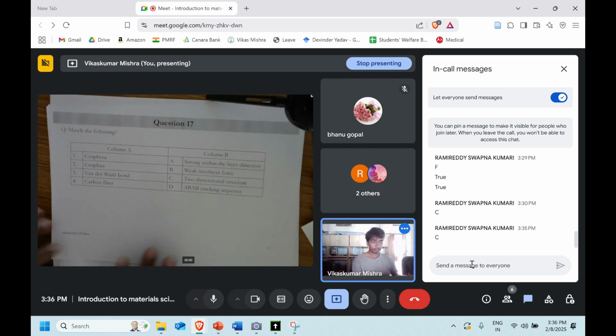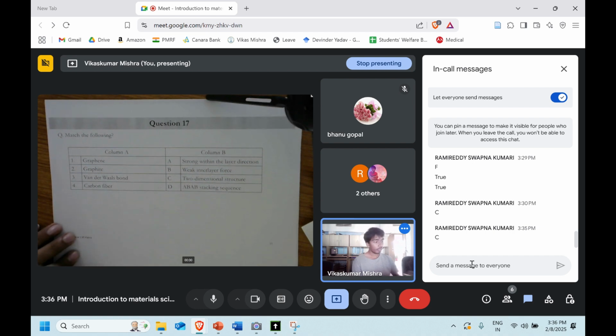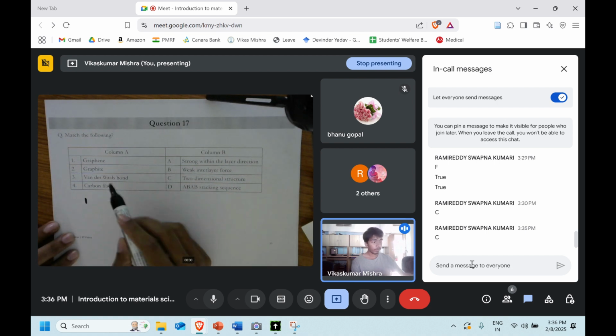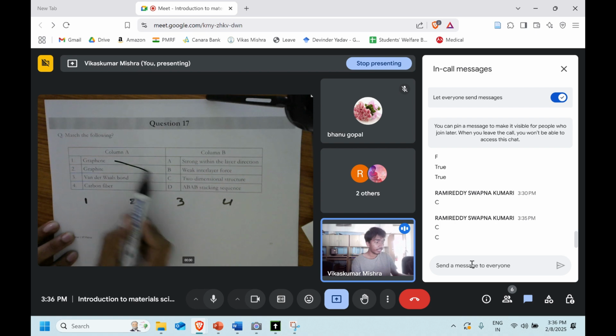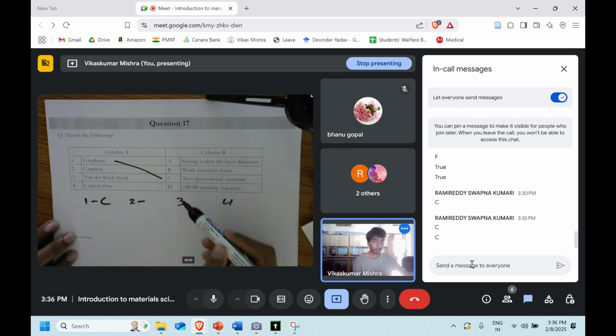Match the pair, column A and column B. Here we have graphene. What do you think? A will match with which of them? 2, 3, and 4. So Reddy is telling that it's C. That's right, it's a two dimensional, a 2D structure. What about the second, the graphite? A, B, or D?